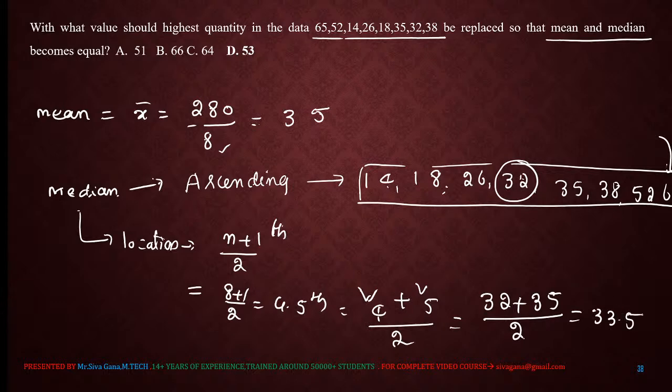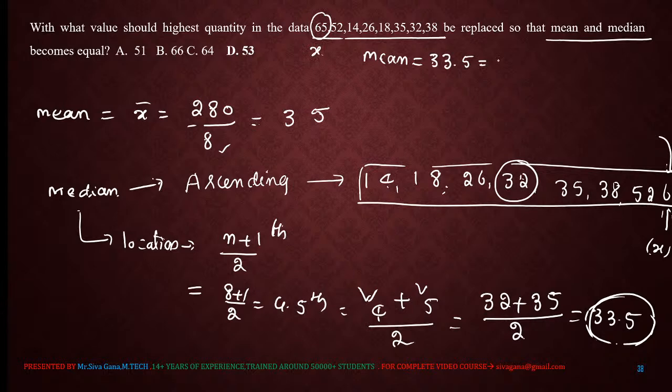But what we need is that mean and median should both be equal. For that, we need to replace the highest value. Now I am replacing this highest value by x. Now I want to calculate the mean. How much should the mean be? It should equal the median, which is 33.5. So now I am replacing this 65 by x.